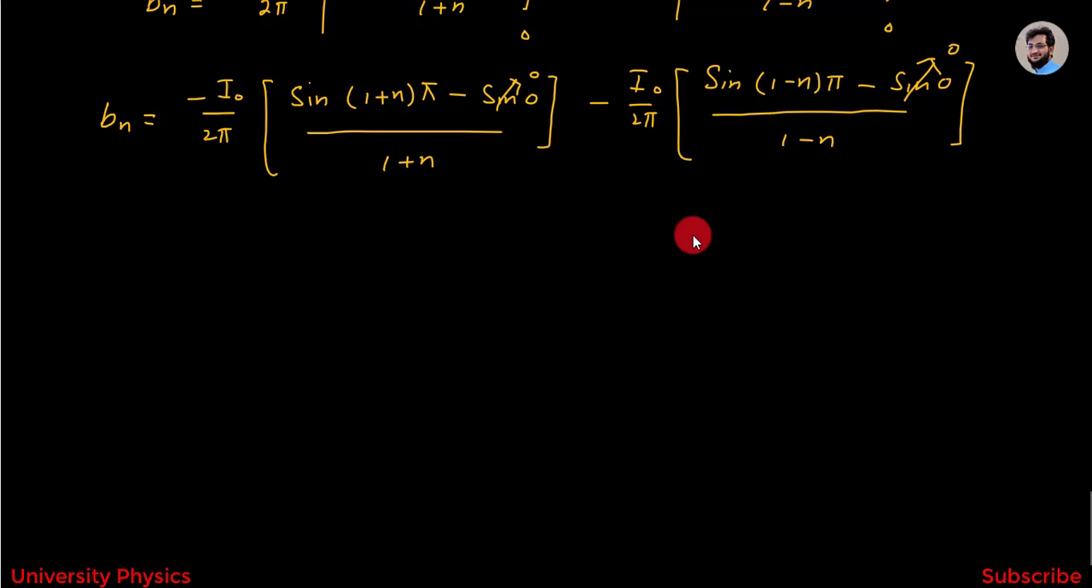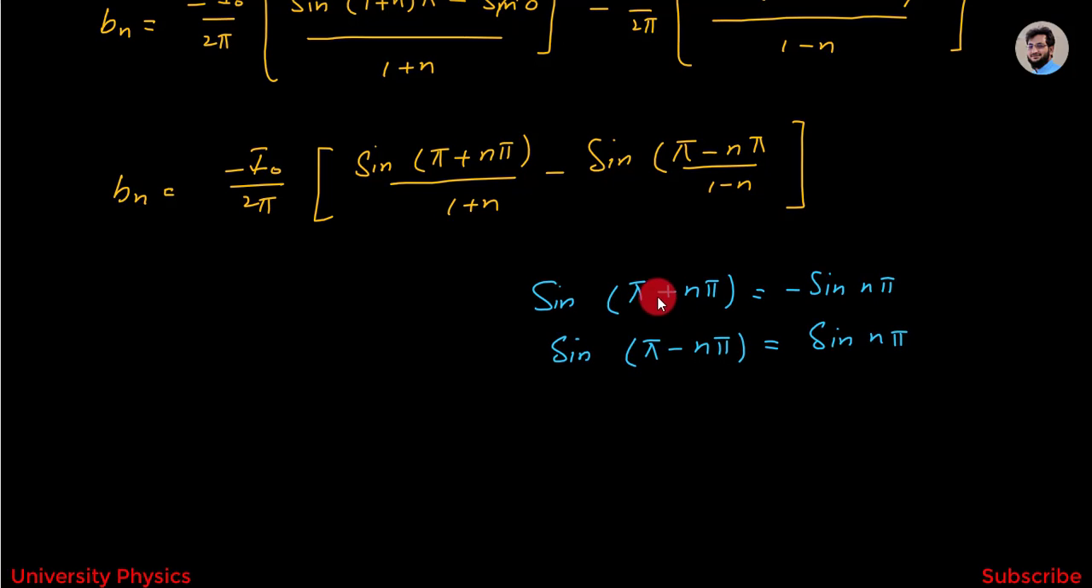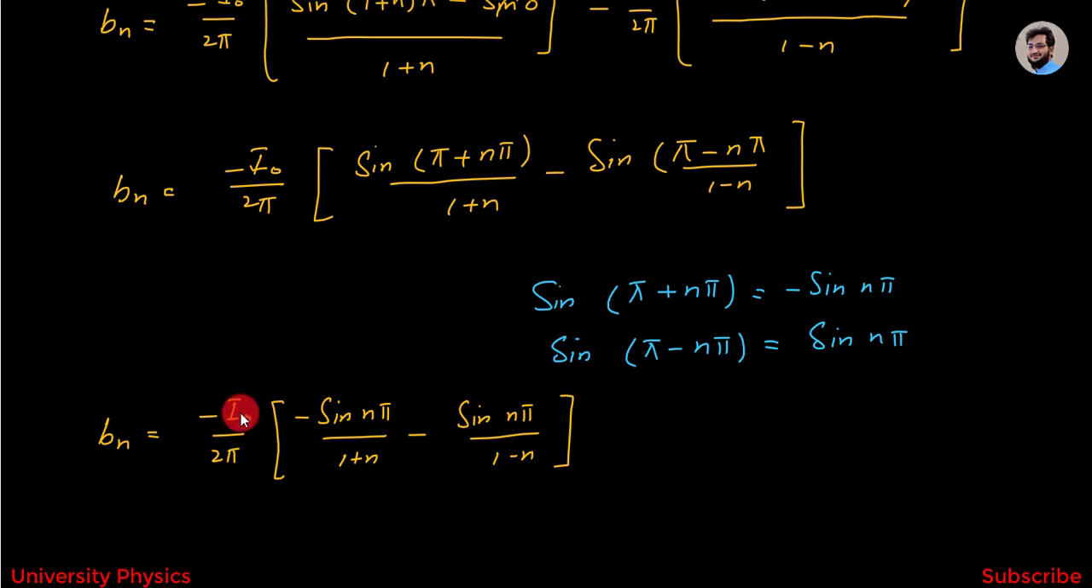And we will get minus I naught divided by 2 pi into sine pi plus n pi divided by 1 plus n minus sine pi minus n pi divided by 1 minus n. And we know that sine pi plus n pi is equal to minus sine n pi, and sine pi minus n pi is equal to sine n pi. So this will become equal to Bn is equal to I naught divided by 2 pi minus sine n pi divided by 1 plus n minus sine n pi divided by 1 minus n.